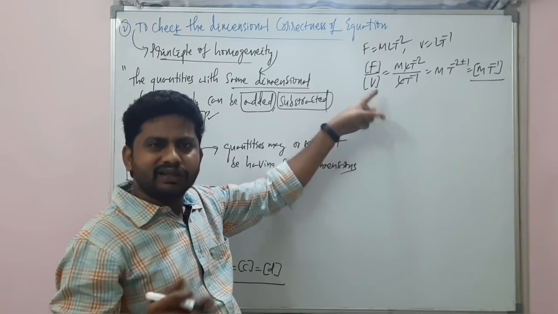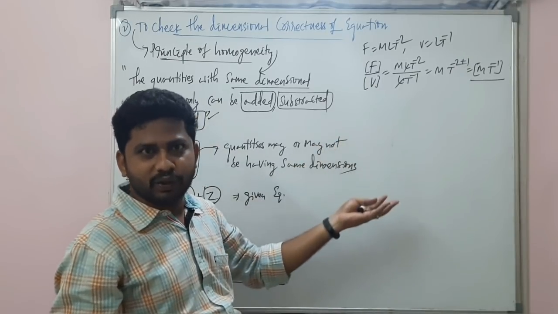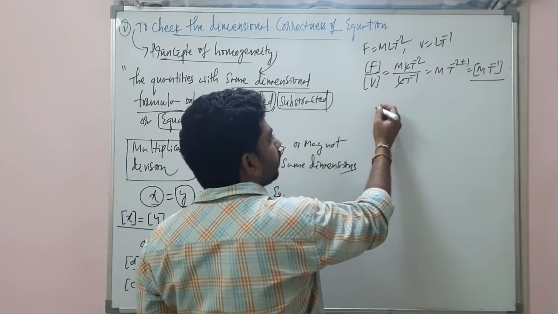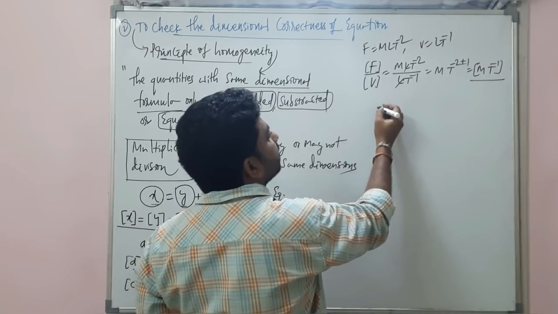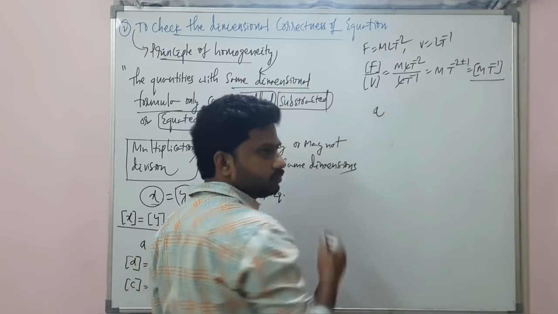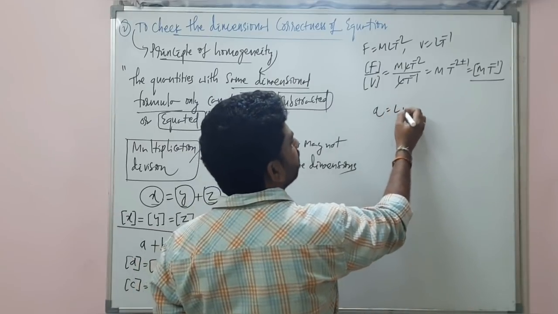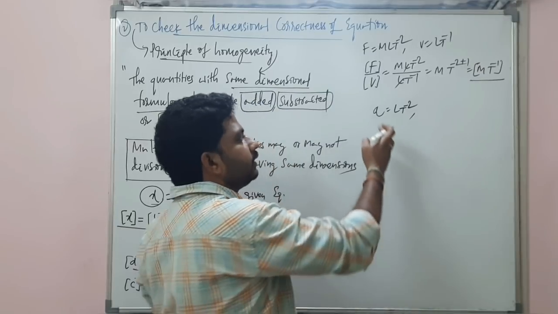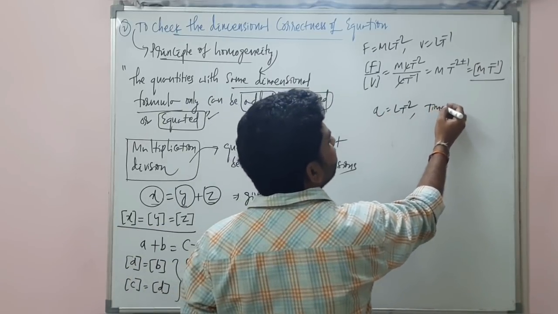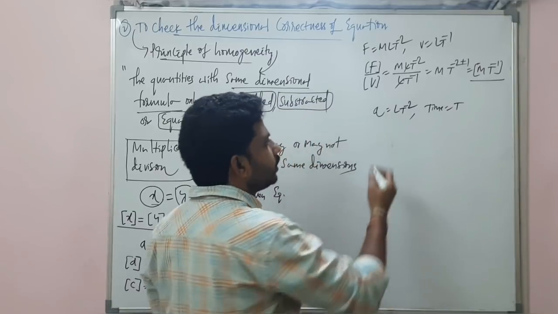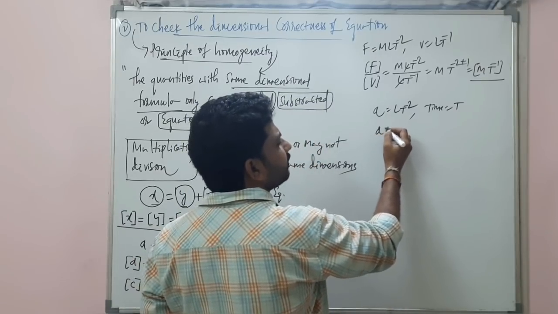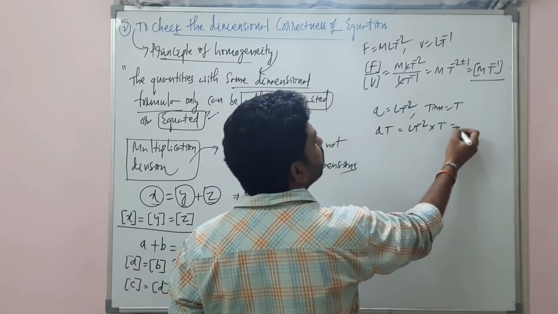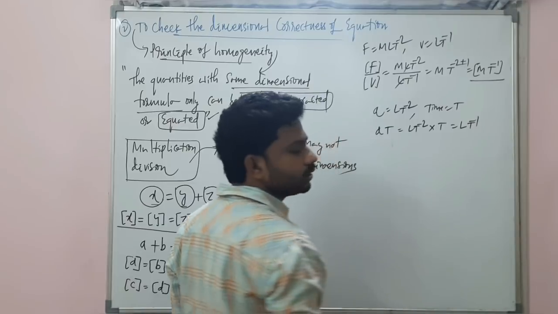Understand? In the same way, you can multiply also. You can multiply the dimensions of acceleration, LT minus 2, with the time dimension, T. So what is acceleration into time dimension here? This is LT minus 2 into T. So that is LT minus 1.